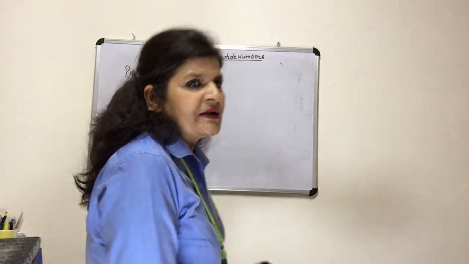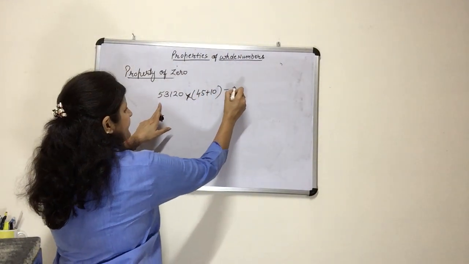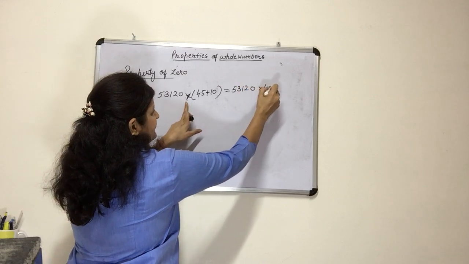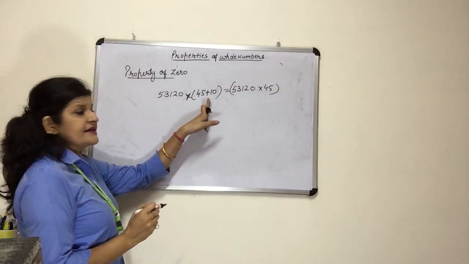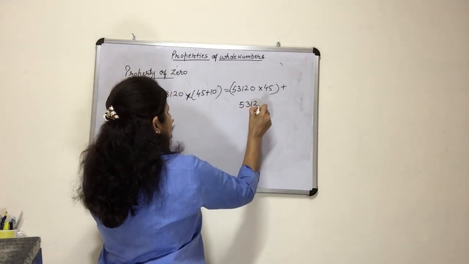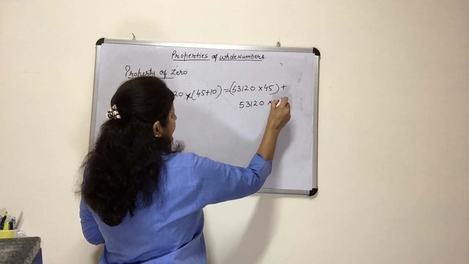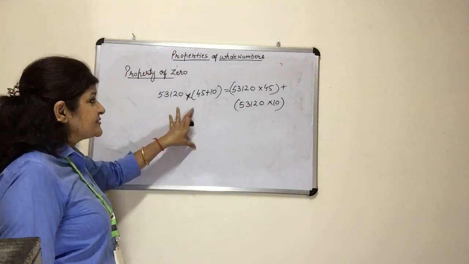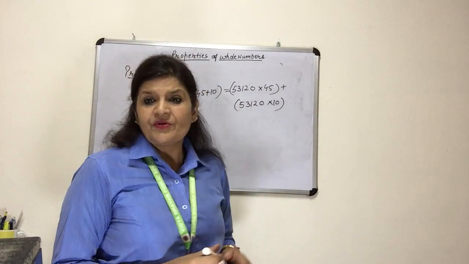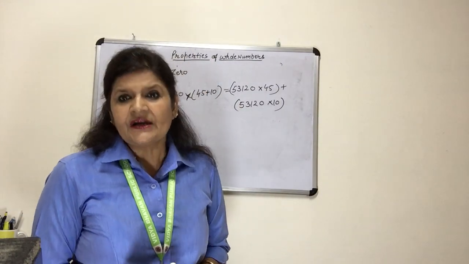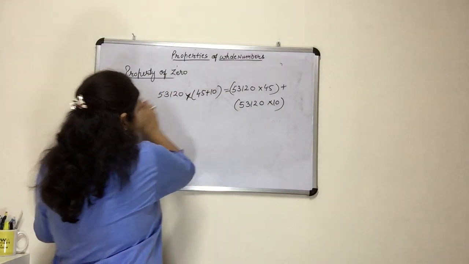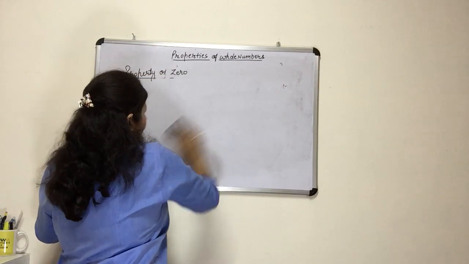Then it is equal to 53120 multiplied by 45, and since here it is plus, we will write plus 53120 multiplied by 10. Which property is this? Again, this is the distributive property of multiplication over addition. Is this clear to everyone? Okay. Now these are all about the properties.